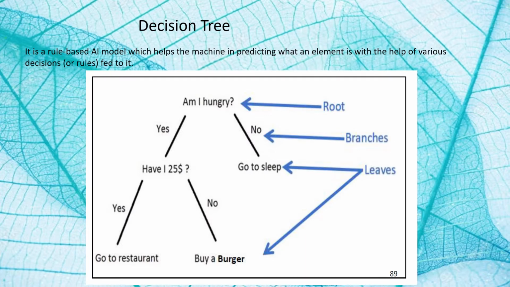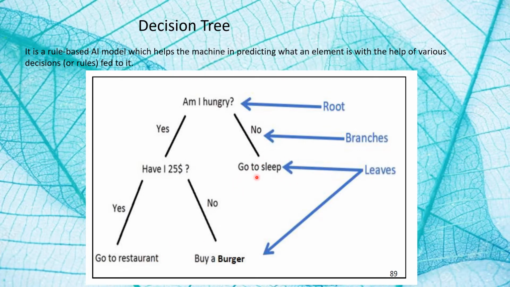Decision tree is an example of a rule-based approach. The basic structure of a decision tree starts from the root, which is the point where the decision tree starts. From there, the tree diverges into multiple directions with the help of arrows called branches. These branches depict the condition by which the tree diverges. In the end, the final decision is where the tree ends. These decisions are termed as the leaves of the tree.